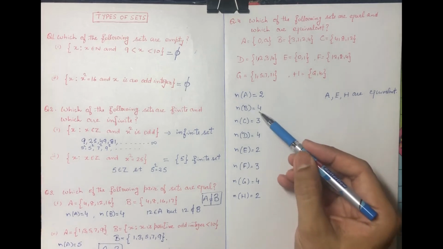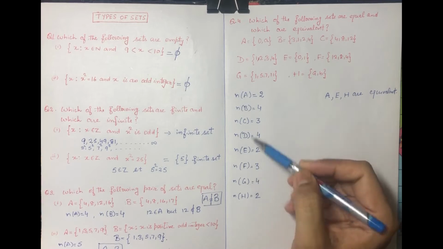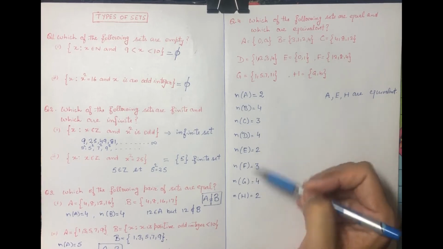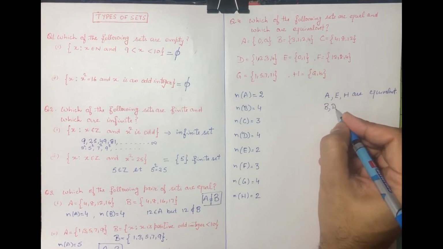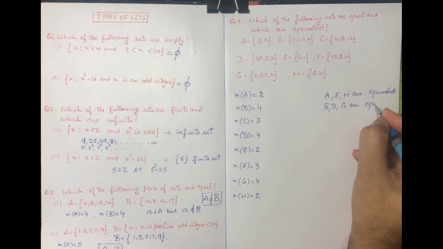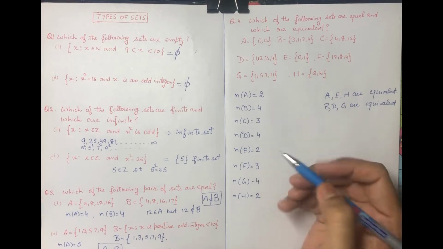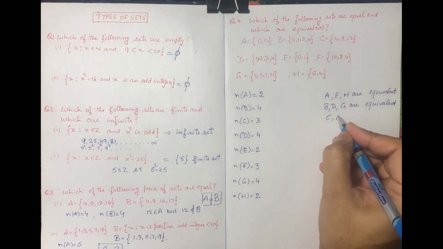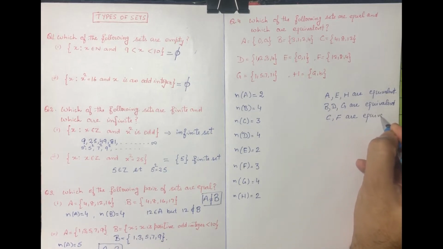Again you see, B, D and G, all three sets have 4 elements. So B, D, G are also equivalent. And C and F both have 3 elements. So C and F are also equivalent.